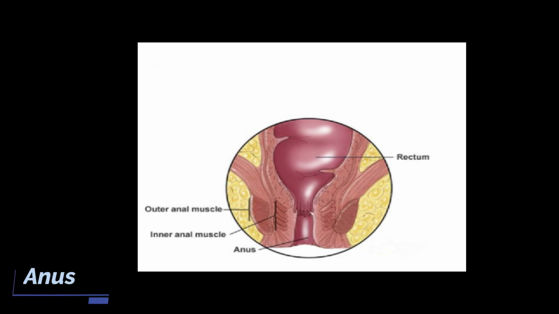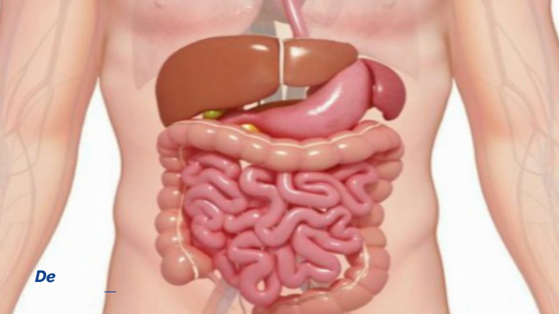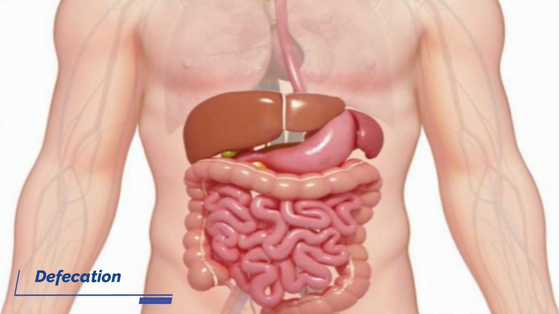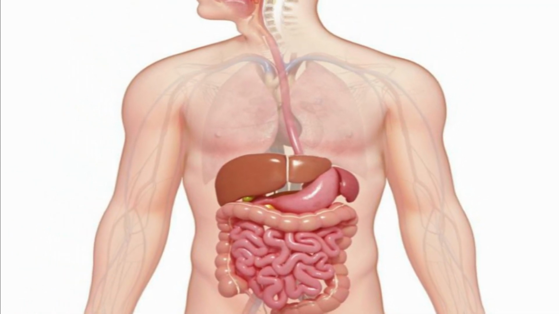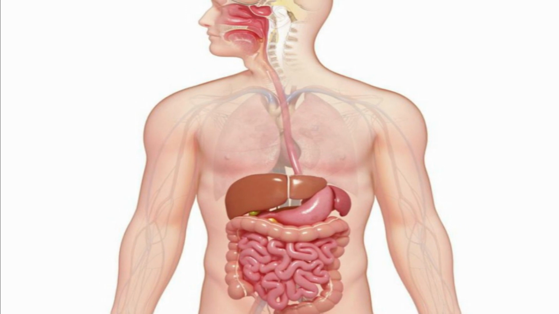Anus. The anus is the last part of the alimentary canal. Undigested material is expelled through the anus. What is defecation? Defecation is the passage of undigested material from the body by way of the anus.